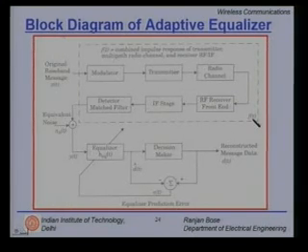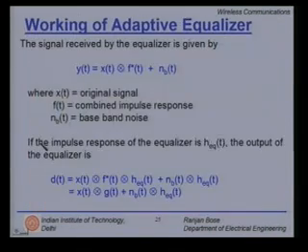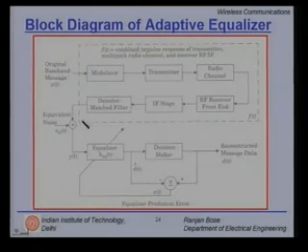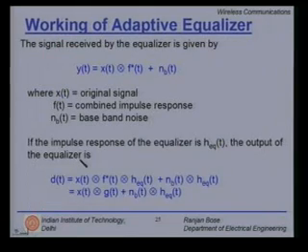Here is the f of t. x of t is what you send. So if you convolve this and then add your noise n b t, you get y of t. This is the input to the equalizer, as shown here, y of t, equalizer input. n b t, the subscript b, stands for the baseband noise.